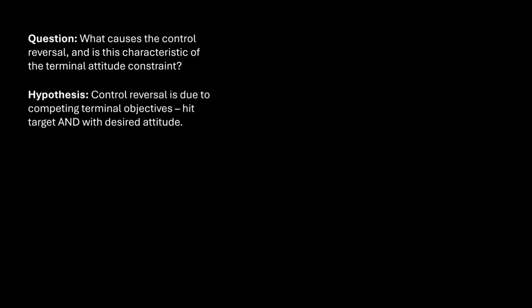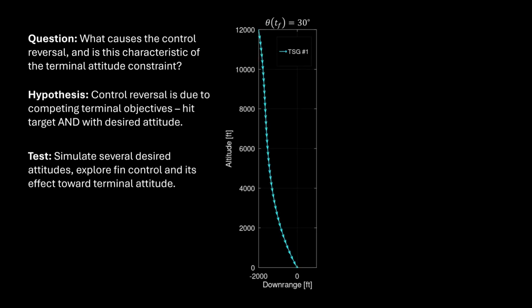What causes this reversal, and is it a characteristic of the terminal attitude constraint? I speculate that control reversal is necessary due to competing terminal objectives of hitting the target with a desired attitude. To test this, I simulated several terminal attitudes and explored the fin control time history. This positive 30-degree terminal attitude trajectory involves an initial turn down and then turn out to 30 degrees.